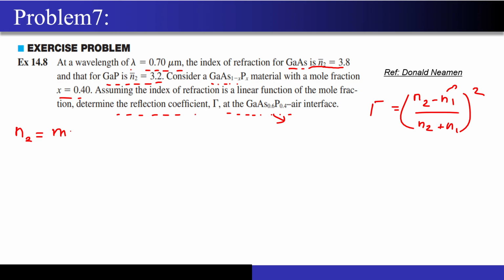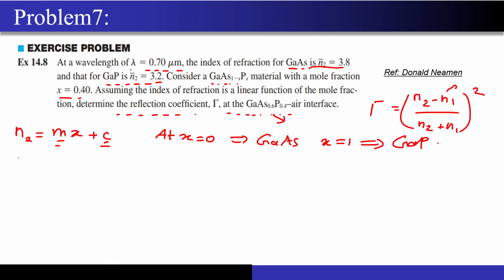Y is equal to mx plus c is a straight line, and x is my mole fraction. Now how to get the values of m and c? We have the boundary conditions. At x equal to 0, my material is gallium arsenide, and at x equal to 1, my material is gallium phosphide. And for both of them, I know the refractive index.